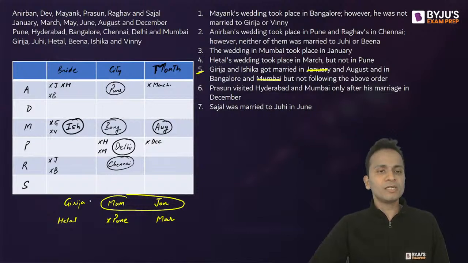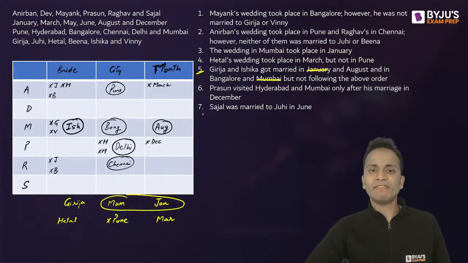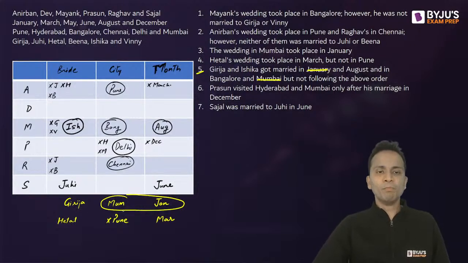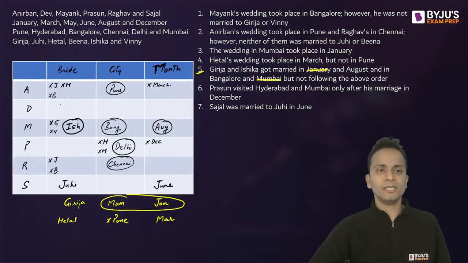Now I'm left with Girja, Mumbai and January. So Girja, Mumbai and January can come in the second row or at the bottommost row. Now look at the 7th point. Sejal was married to Juhi in June. So I'll fill this information. Sejal at the bottom is married to Juhi in the month of June. So Girja, Mumbai and January has only one place, that is D.